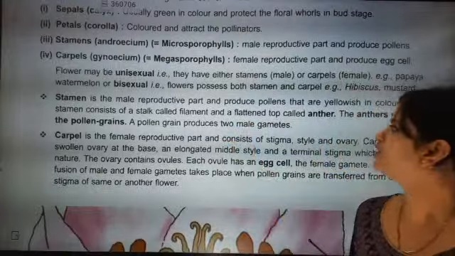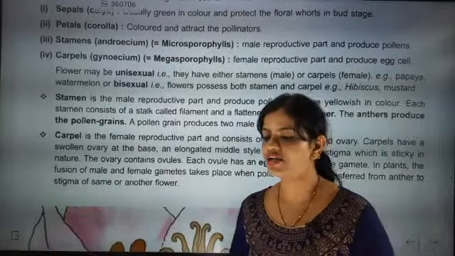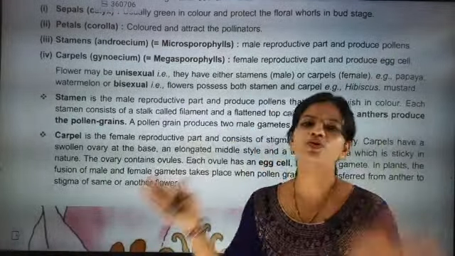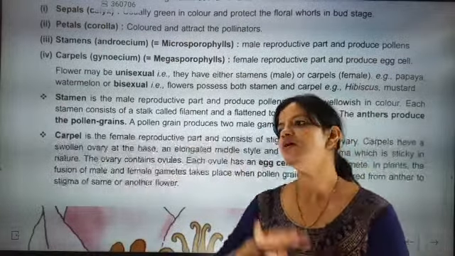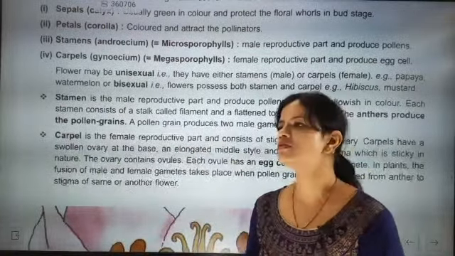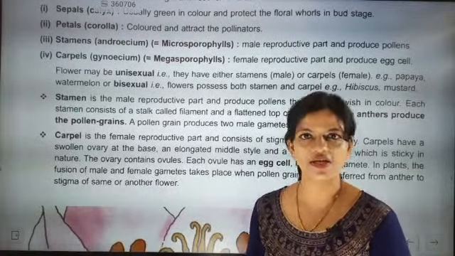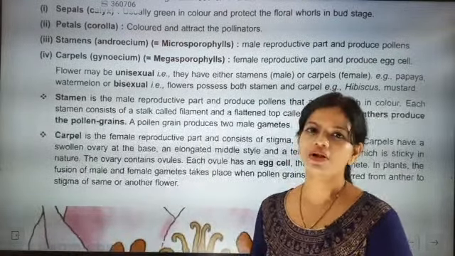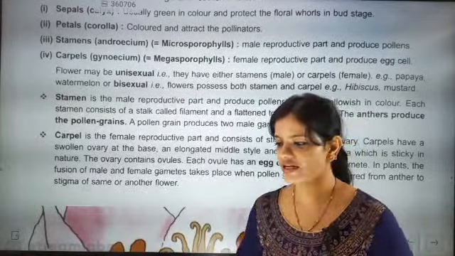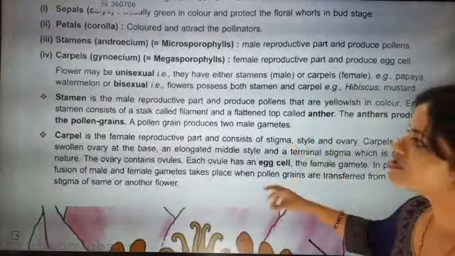A pollen grain produces 2 male gametes. So pollen grain is producing how many male gametes? 2 male gametes. That's it. Male reproductive part is over. So filament is there, anther is there. Anther is producing pollen. The pollens contain 2 male gametes. That's it. Now we are going towards carpel.